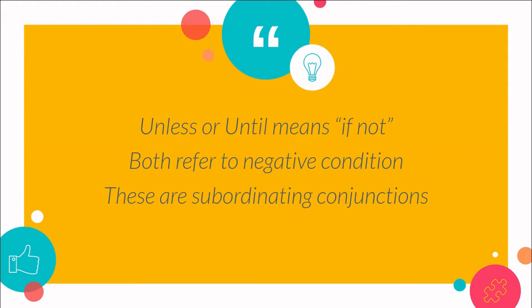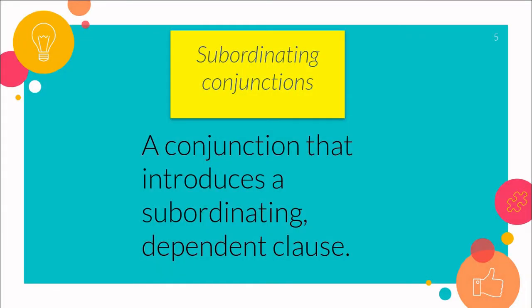These are subordinating conjunctions. First, let's discuss what a conjunction is. A conjunction is a word used to connect or combine clauses or sentences. Now come to subordinating conjunctions. What is a subordinating conjunction? A conjunction that introduces a subordinating or dependent clause to an independent clause is known as a subordinating conjunction.